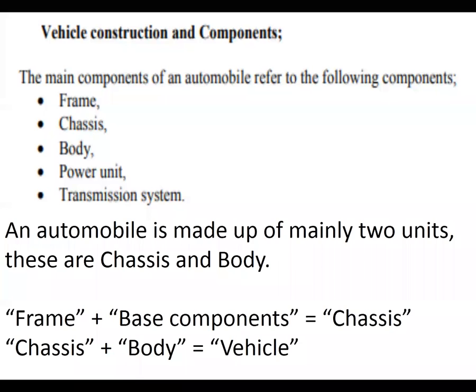Transmission system, including the propeller shaft, the differential, and the rear wheels. From the gearbox till the differential unit, it is called the transmission system. We have to study it by individual components, because transmission is not connected by only one component. There are a few different components, like the gearbox, the clutch, the propeller shaft, then the differential unit. So it is one order, and that order we have to study under the concept of the transmission system. Clear?